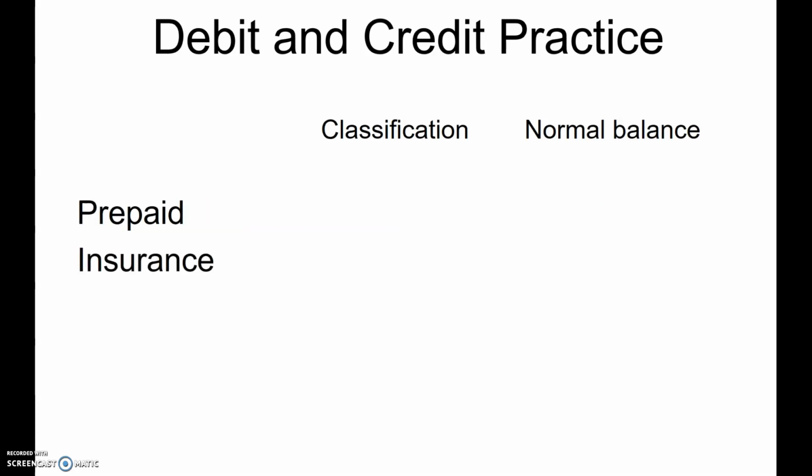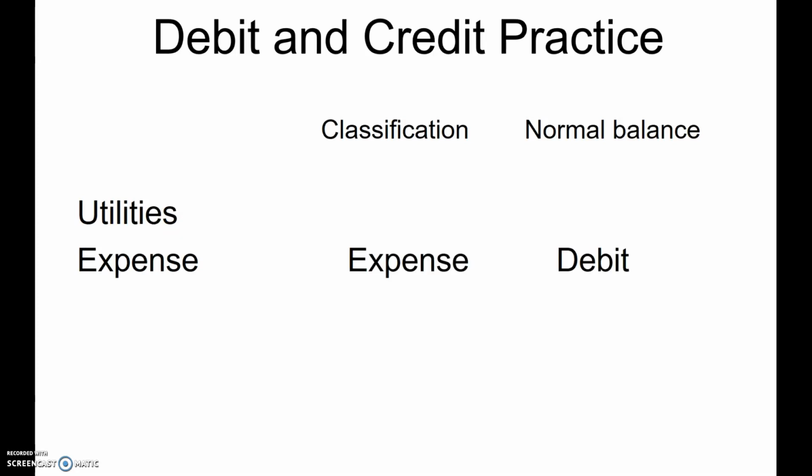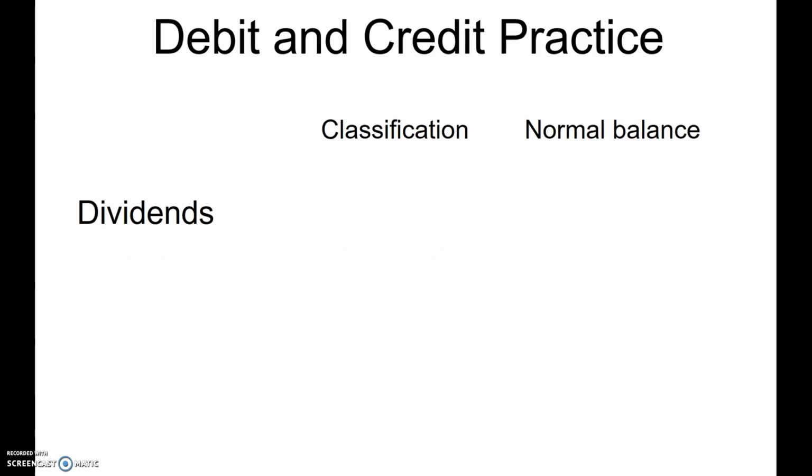Prepaid insurance. Again, your prepaids are an asset. Normal balance for assets is debit. Utilities expense, technically it's equity. I like to think of it on its own as an expense. Normal balance debit. Dividends. So this is going to be listed. It even has an account number of a 3 because this is considered equity. But again, it kind of breaks the rules, so I look at it on its own classification. I say dividends, that's the other D in the word debit. So that's a debit balance.